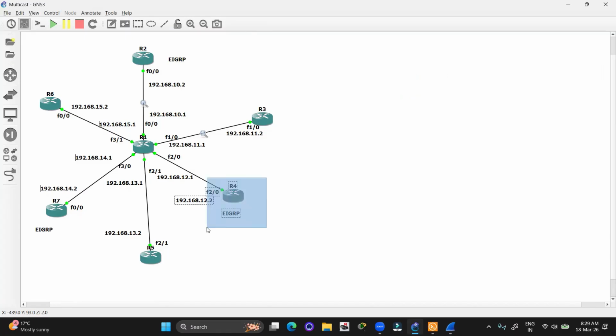If we do the same on R4, R4 will also create the neighborship and they will exchange the multicast hello messages with the destination IP 224.0.0.10.